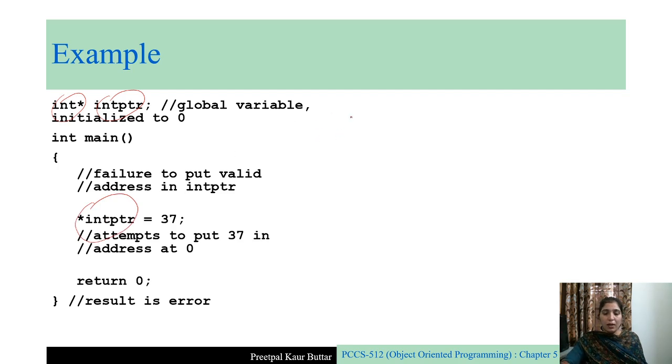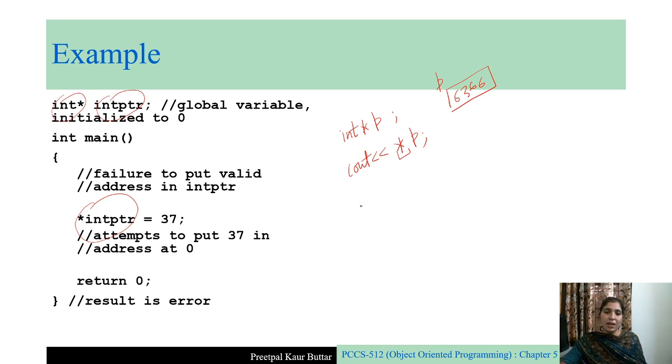See, when you are just creating a pointer variable and not initializing it, you know that it contains some garbage value. When you try to read this, cout star p, here star p means value at address p, then it will give you some undesired outcome, but you can deal with it. It is okay because you are just reading it. It will display the wrong output.